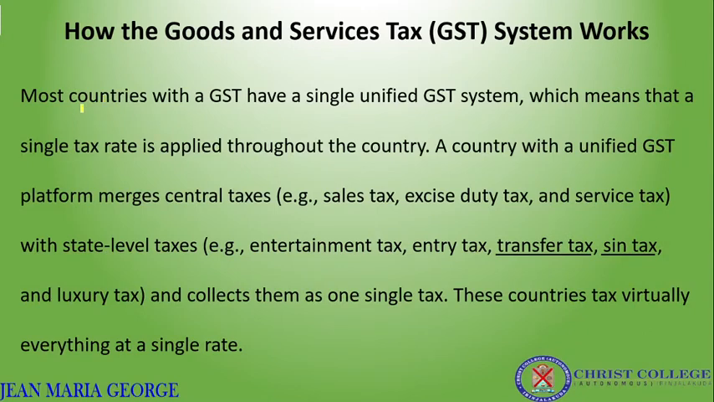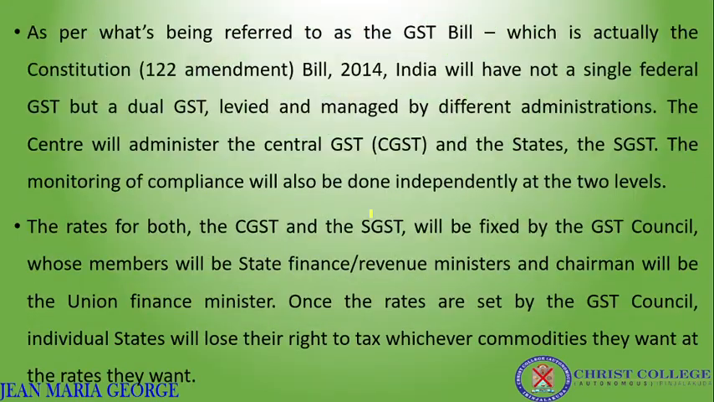Most countries with a GST have a single unified GST system, which means that a single tax rate is applicable throughout the country. A country with a unified GST platform merges central taxes with state level taxes and collects them as one single tax. So many taxes are merged into this goods and service tax, and everything comes under a single tax rate. Central taxes like sales tax, excise tax, service tax, as well as state level taxes, are all merged into a single tax system, that is the goods and service tax.